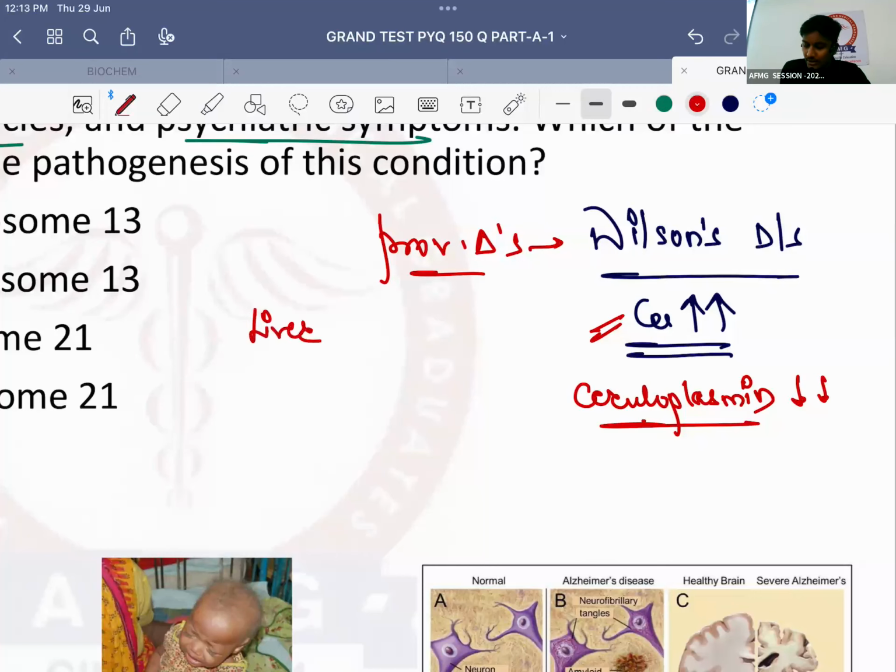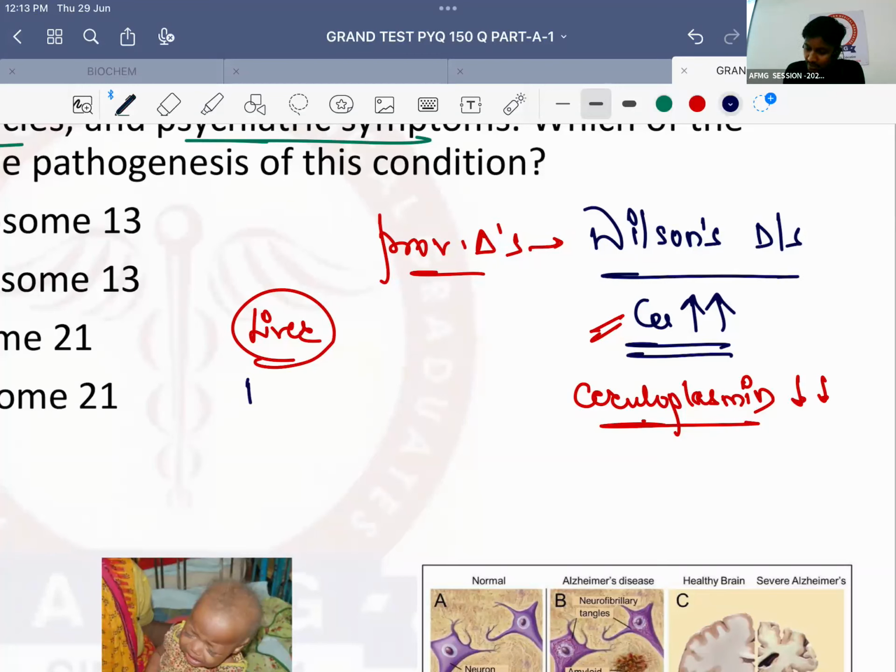And when it deposits in the liver, there will be enlargement of liver. That causes hepatomegaly. Second, it will start causing damage to the liver. That is called hepatitis. And finally, it will land up into cirrhosis. So where does it start? Hepatitis, but ends up in cirrhosis. So Wilson's disease can also lead to cirrhosis. Remember this point. Okay?